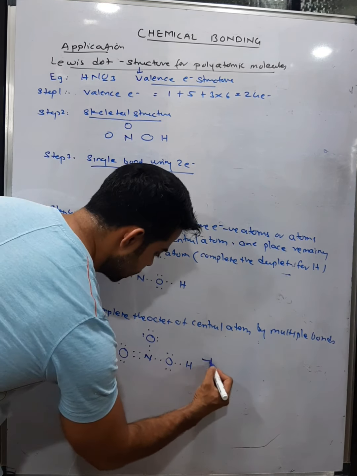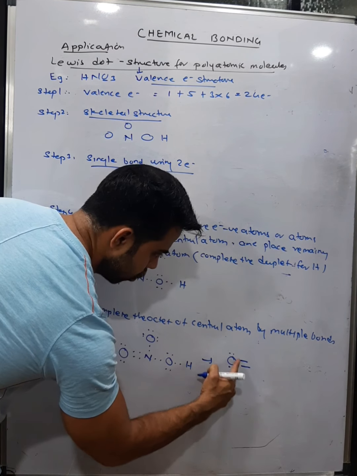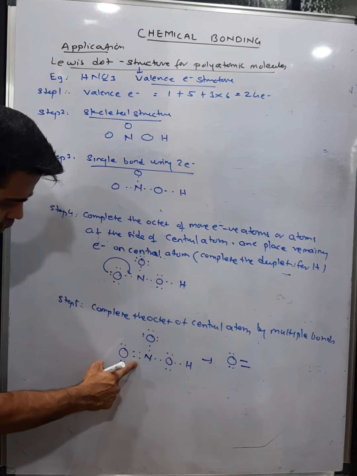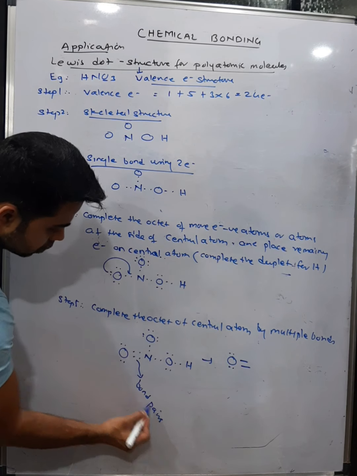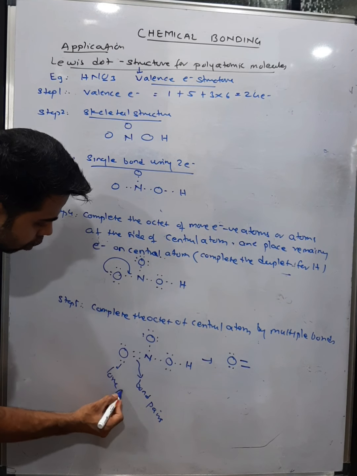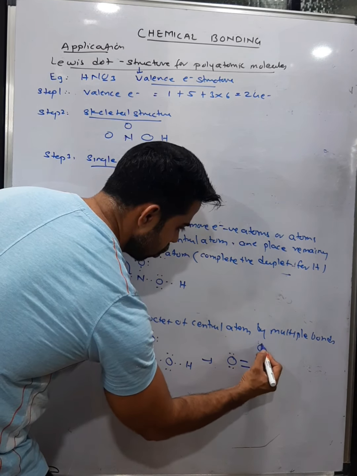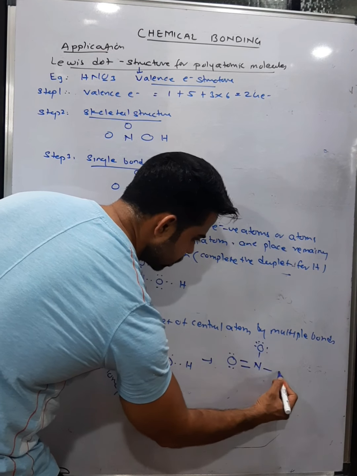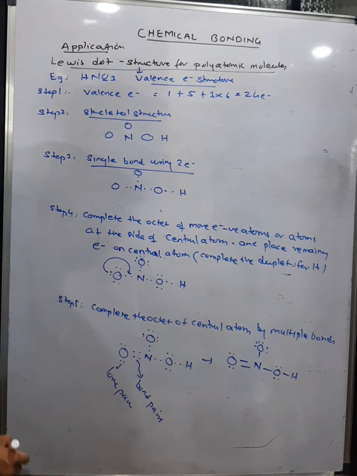So now we can write this structure as O with 2 lone pairs and 2 bond pairs. These are bond pairs because these electrons take part in bond formation. So these are called bond pairs of electrons, and these are called lone pairs of electrons. O, N attached to O, again with 3 lone pairs, a single bond, oxygen, hydrogen. This is the structure of HNO3.